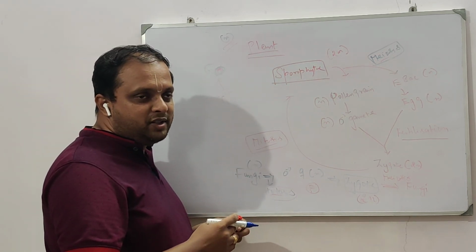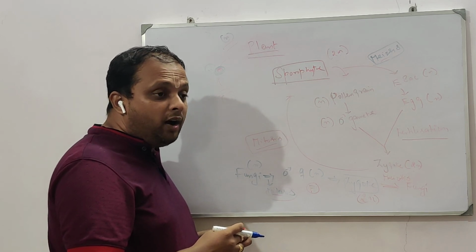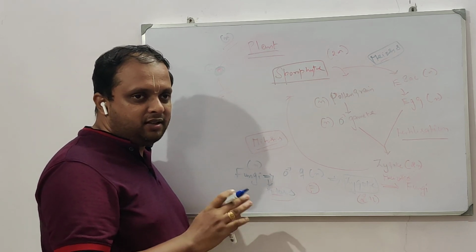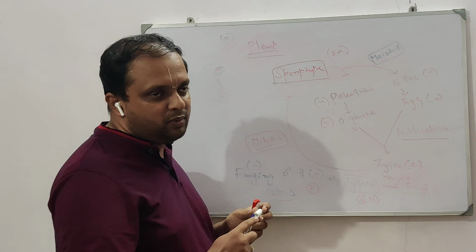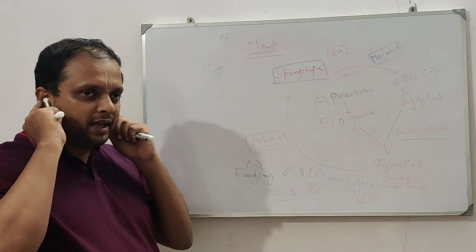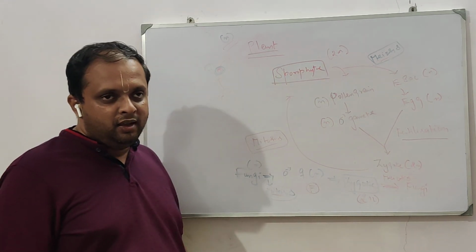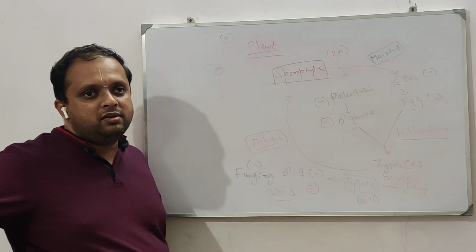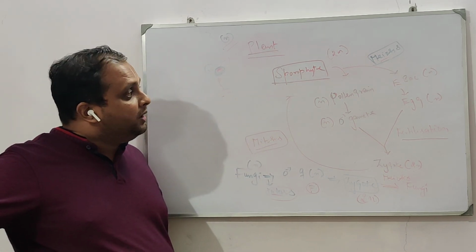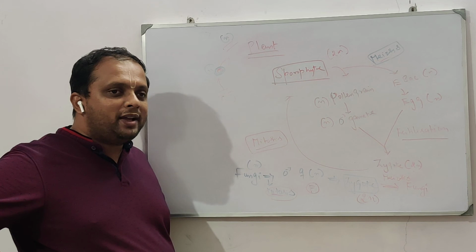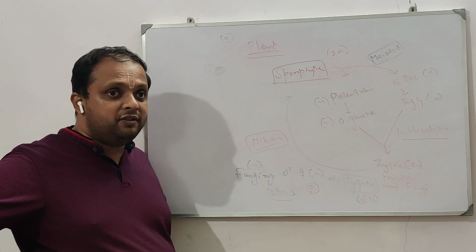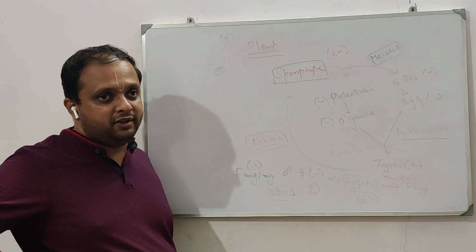That's because asexual reproduction doesn't involve fertilization. Something which is not sexual is asexual. What is sexual? Sexual means gametes should be there, gametes should fuse, fertilization should be there. That's the very basic definition of sexual reproduction. In asexual reproduction, you don't expect fertilization. So if fertilization is there, then it has to be sexual reproduction, right?